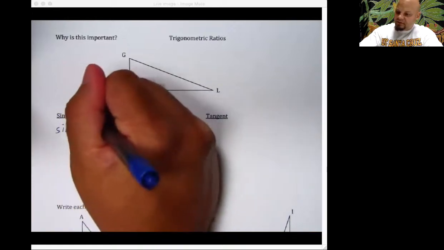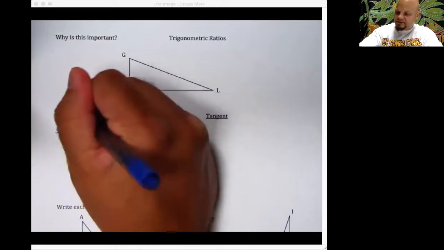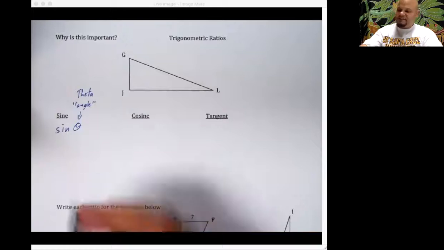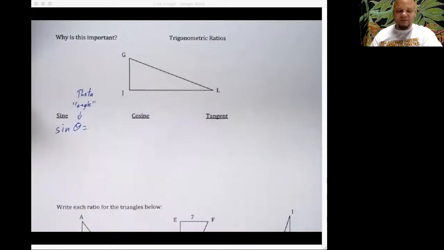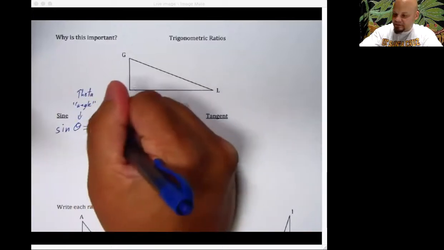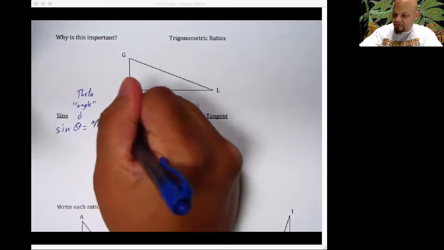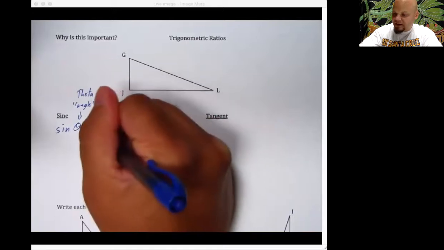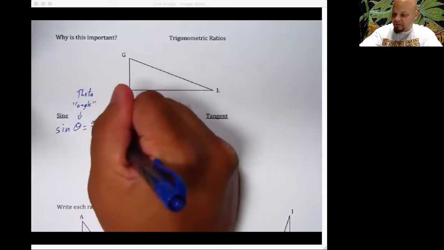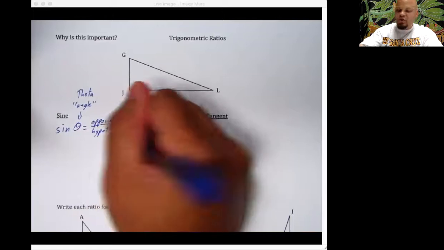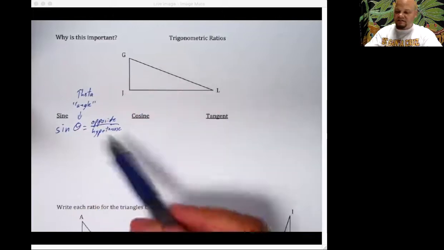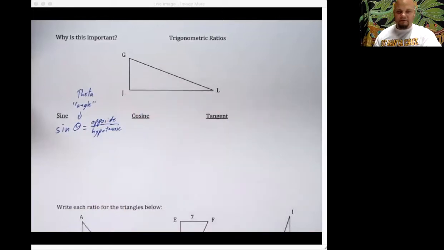See, and this is an angle. That's going on there. We're putting an angle there. The sine of whatever angle we pick is always going to be the opposite side over the hypotenuse. So it's a way in triangles to link their sides to their angles.